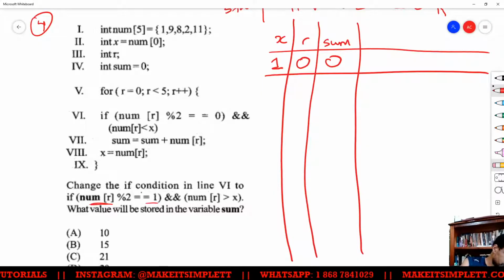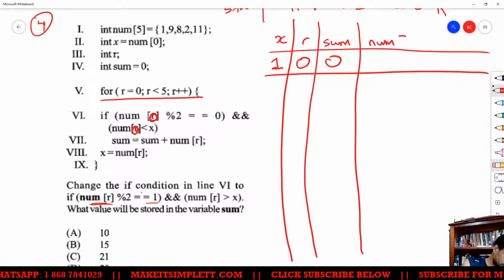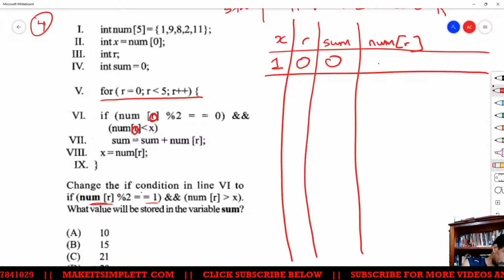So if we deal with this for loop, r starts at 0. That means we're dealing with if num location 0 is equal to 0 and num location 0 is less than x. num r is going to start off at 1.